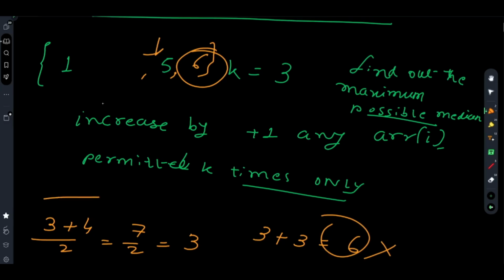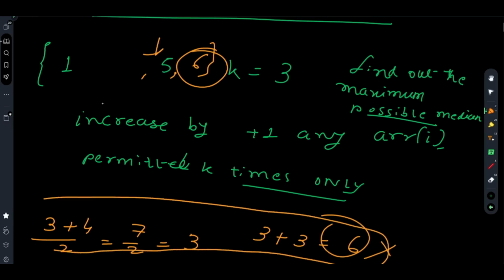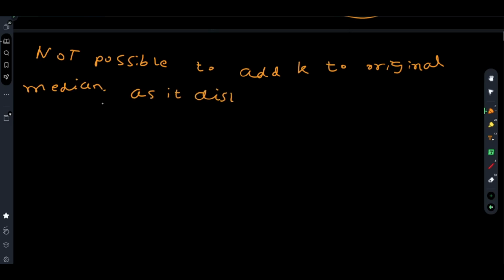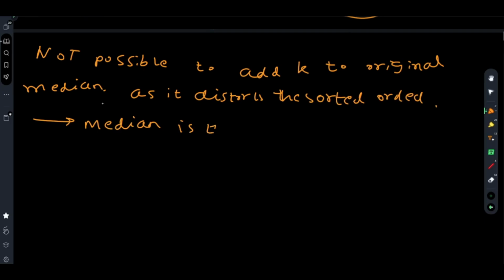So effectively you cannot add k to the original median, as it distorts the sorted order, and median is the middle value of the sorted order.